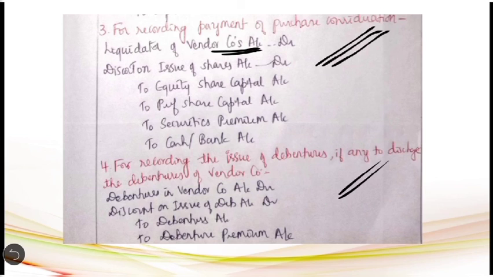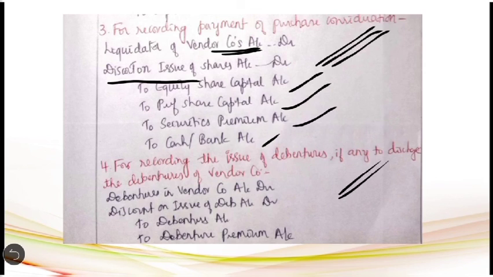Then when they have issued the shares at a discount, you have to debit discount on issue of shares account, to equity share capital account where the equity shares are issued while discharging the purchase consideration, to preference shares account, then to securities premium account. If the shares are issued at a premium, the premium amount has to be transferred to securities premium account, then to cash or bank account where the settlement of purchase consideration is done in the form of cash. Then as I mentioned earlier, the settlement of purchase consideration can take place even by issuing the debenture.